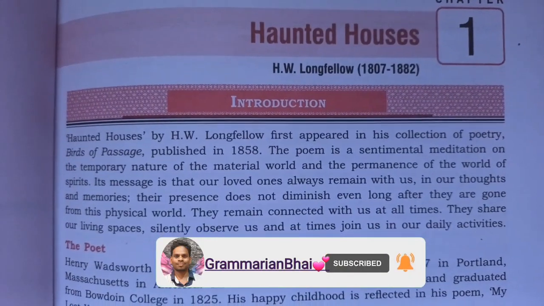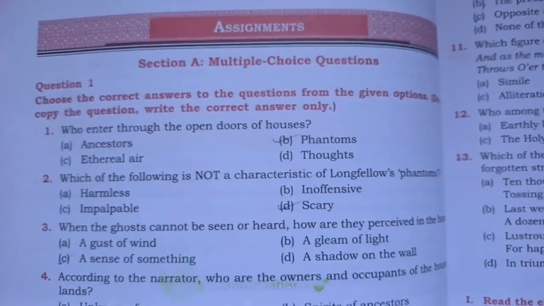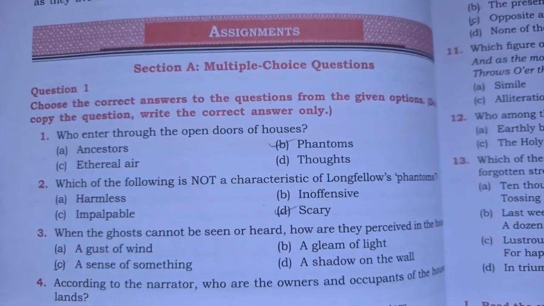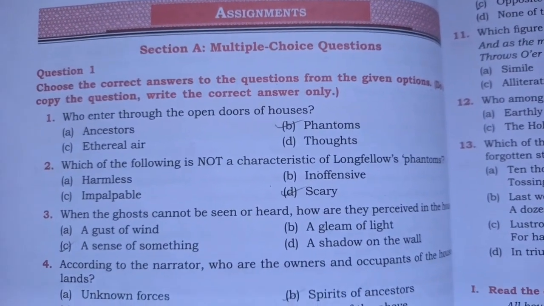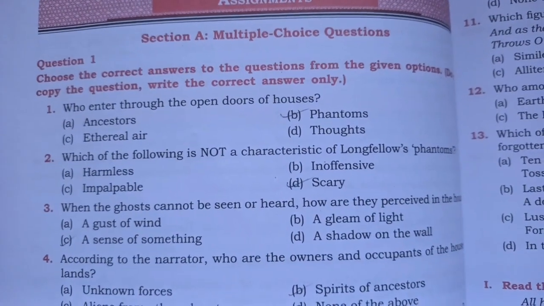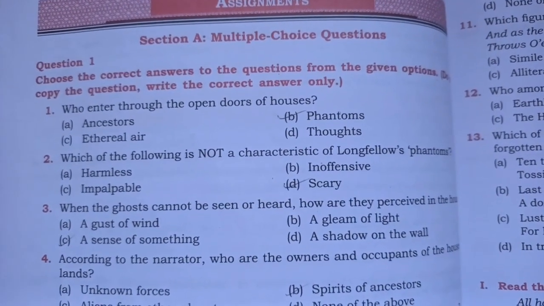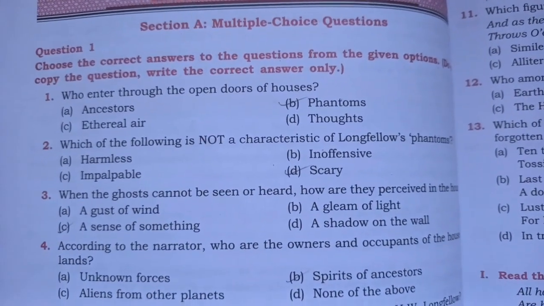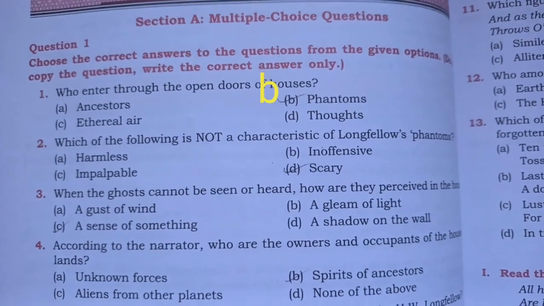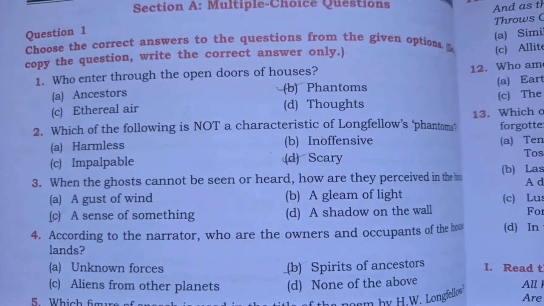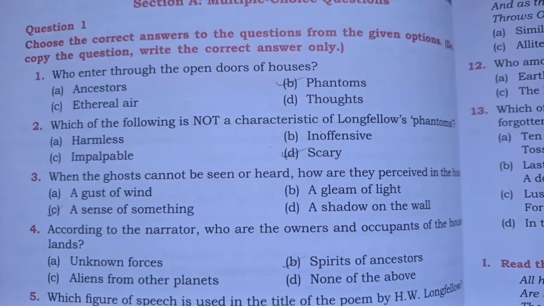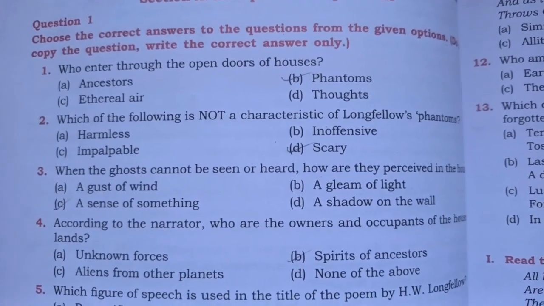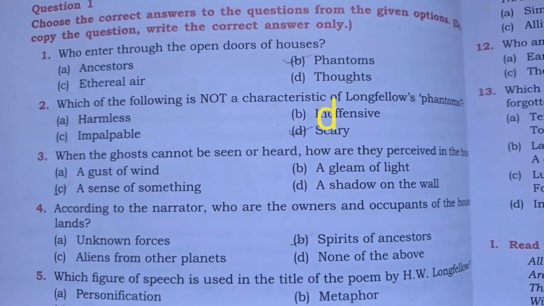So let's begin. So here are the MCQ questions. Here you have to select the correct option. First one, who entered through the open doors of houses? So here option B is correct. Second, which of the following is not a characteristic of Longfellow's phantoms? So here option D is correct.